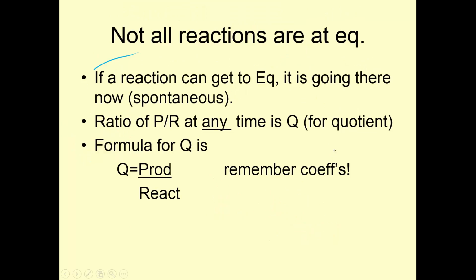Not all reactions are at equilibrium. If a reaction can get to equilibrium, it's going there. Now, it spontaneously does that. A ratio of products over reactants at any time is called Q, for quotient. Q is the answer to a division problem. The formula for Q is the same: products over reactants, raised to their coefficients.